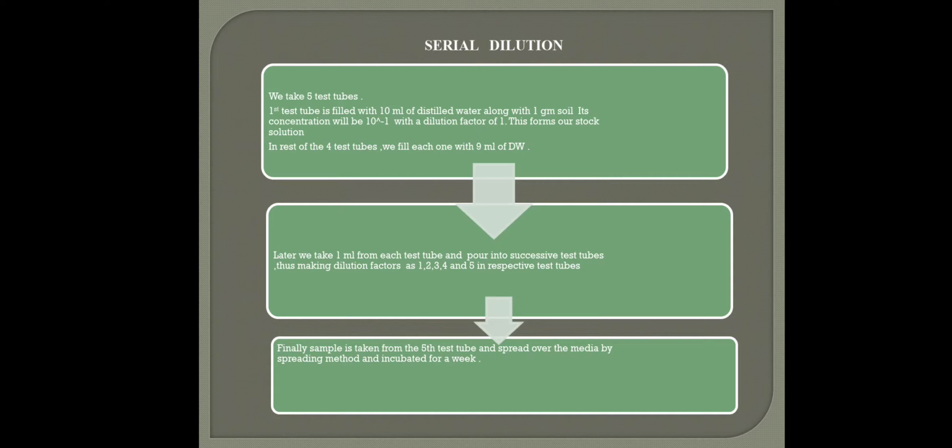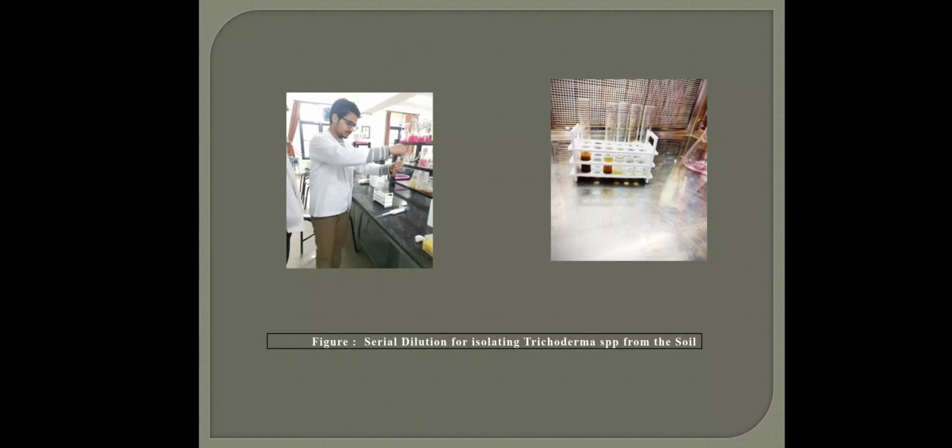Like in the second test tube, then from the second we take and drop into the third, then from the third into the fourth, so as to make the concentrations 10 power minus 1, then 10 power minus 2, 10 power minus 3, and so on. Finally we make 10 power minus 5 concentration, and we take the sample from the 10 power minus 5, spread that sample on a media and then incubate for a week, and then see the growth of the pathogen. So this is how I have done it.